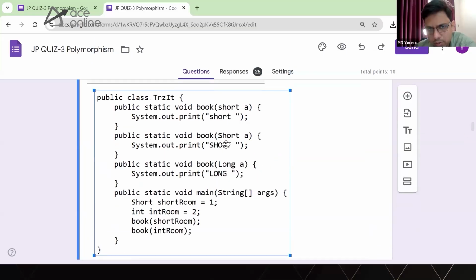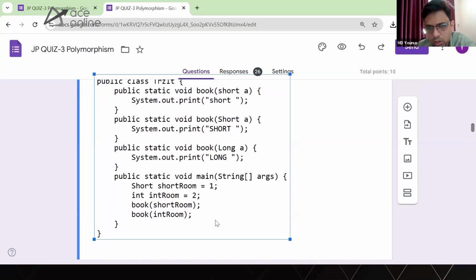First is a primitive type and second is a short type. It's not an exact match, we can say, Sarika. It's a wrapper type, basically. So there is no exact match for it, and there is no widening possible. So it simply goes and calls the wrapper type. Or I can say it's wrapper to wrapper. In that sense, you can say it's an exact match.